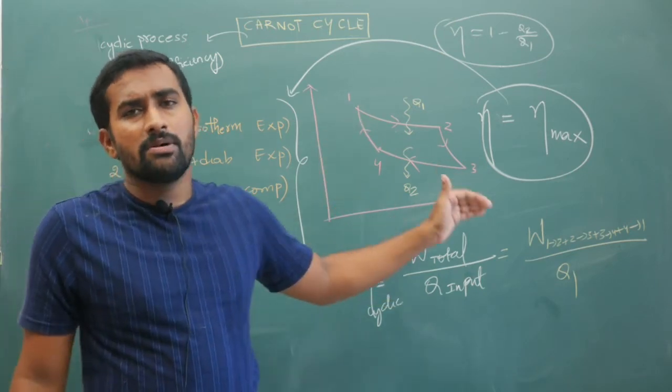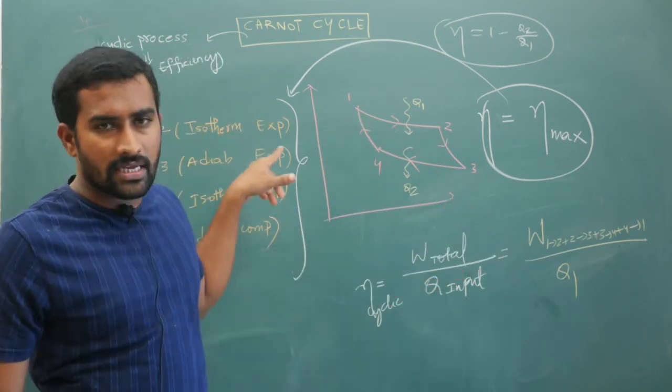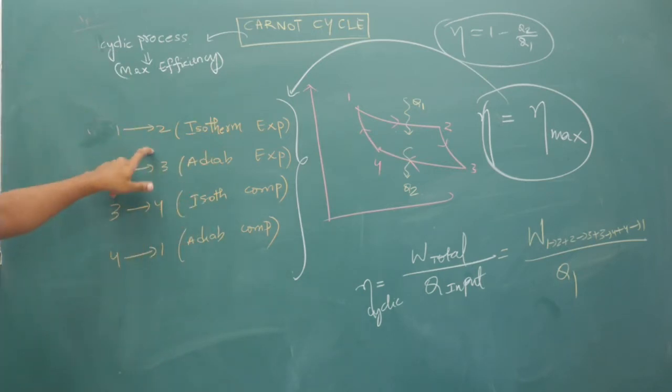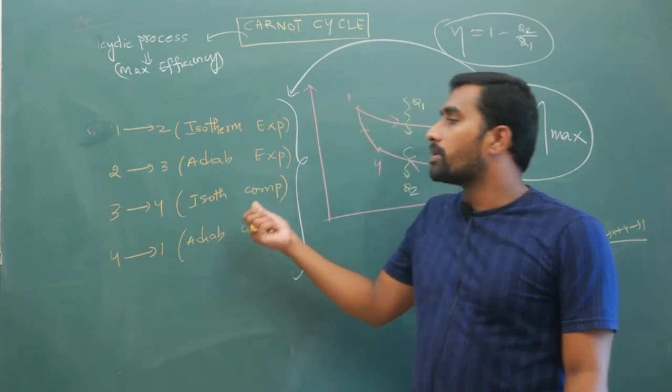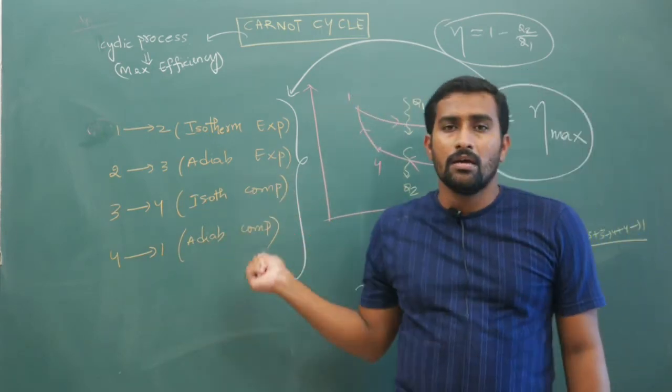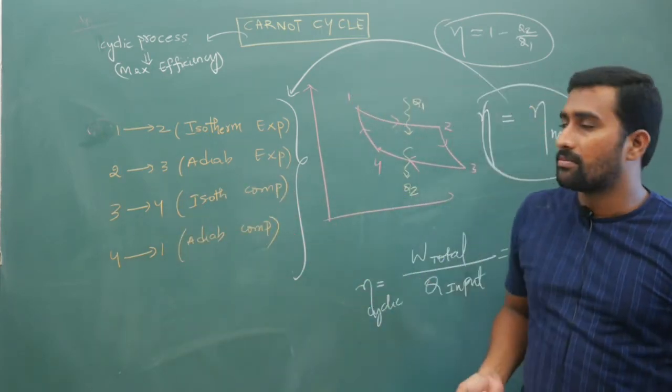My point is, you can get maximum efficiency if you follow the Carnot cycle. In the Carnot cycle, like this, you will have totally 4 processes. And now what I am going to do is calculate the efficiency for these processes.